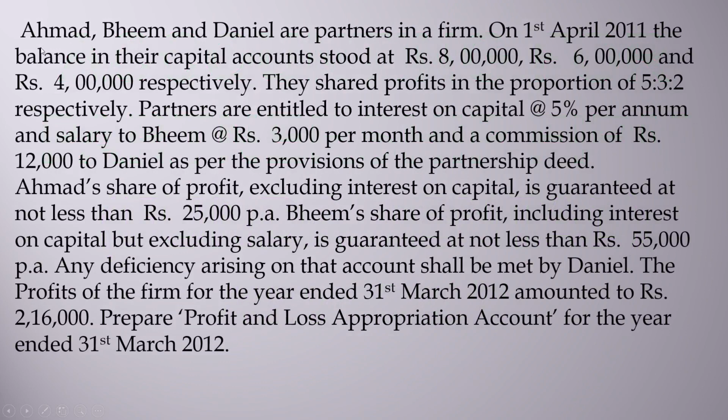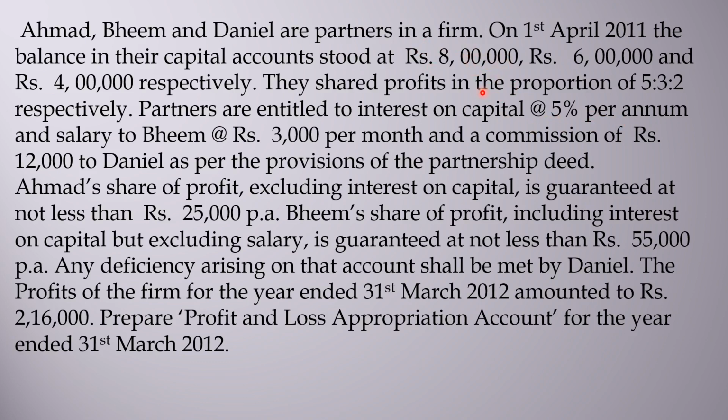There are three partners, that is Ahmed, Bhim, and Daniel. And on 1st April 2011, their capital balance was 8 lakhs, 6 lakhs, and 4 lakhs respectively. The profit sharing ratio was 5:3:2. Partners are entitled to interest on capital at 5% per annum.